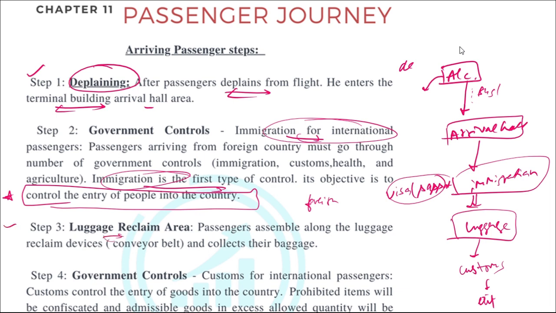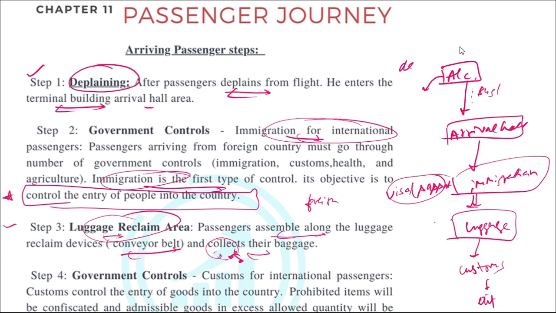They will claim the luggage. Passengers assemble along the luggage reclaim device, which is normally known as a conveyor belt. It will be rotating. You might have seen the suitcases and everything will be there. It will be rotating, and the passengers will be standing here, and they will be collecting the luggage. So this is the luggage.